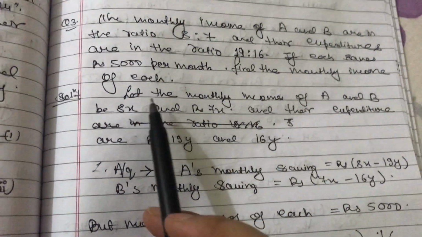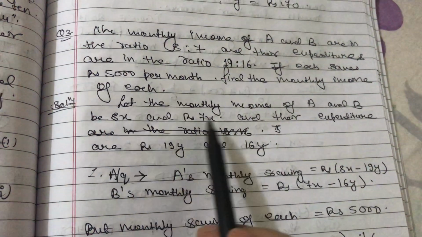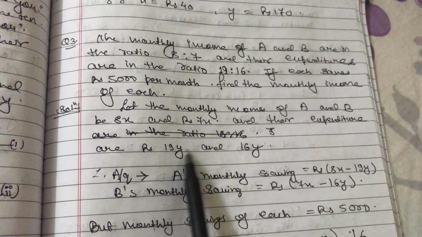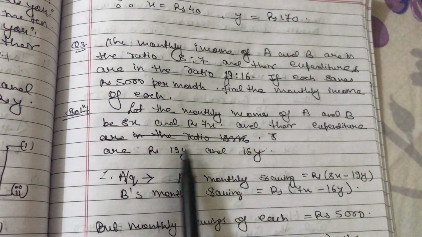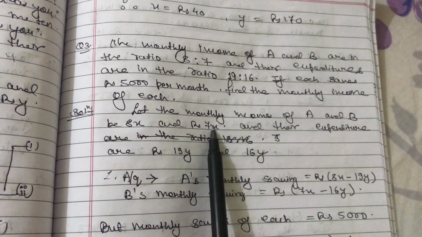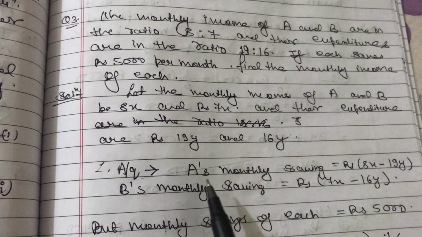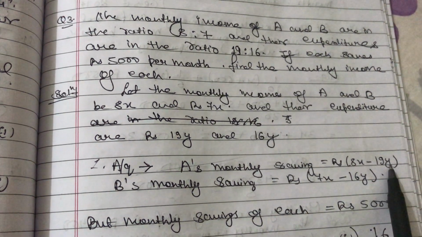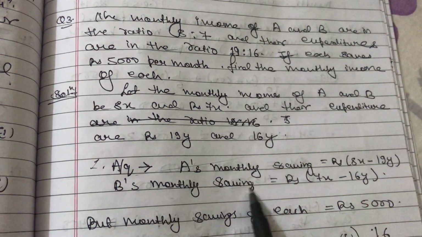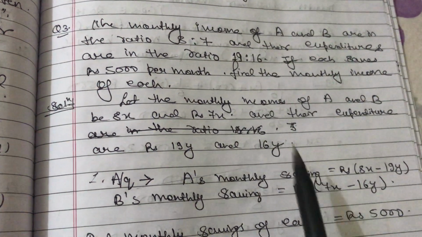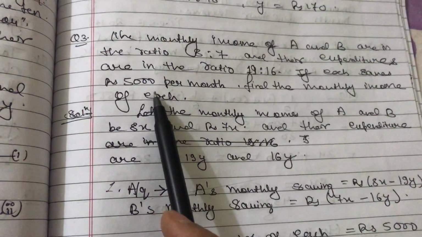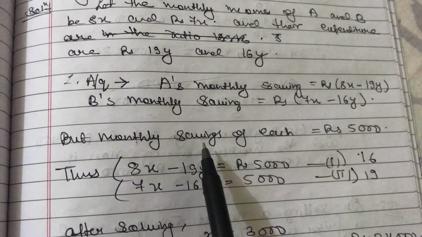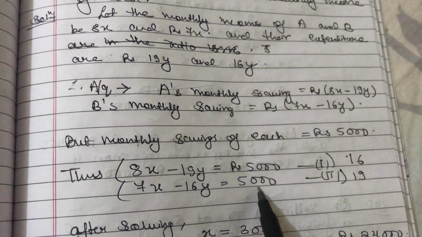So here, let the monthly incomes of A and B be 8x and 7x. Why? Because the ratio is 8:7, and their expenditures are in the ratio, 19y and 16y. y is another variable which represents the expenditure and x represents the income. Right? Now the saving will be how much? Definitely income minus expenditure will be your saving. So income is 8x minus expenditure, which is 19y for A. Similarly for B, I have this. And also in the question it is given that each saves rupees 5,000, that is saving is 5,000 in both cases. So according to the question, I can write the monthly savings of each is rupees 5,000. So these are my two equations.